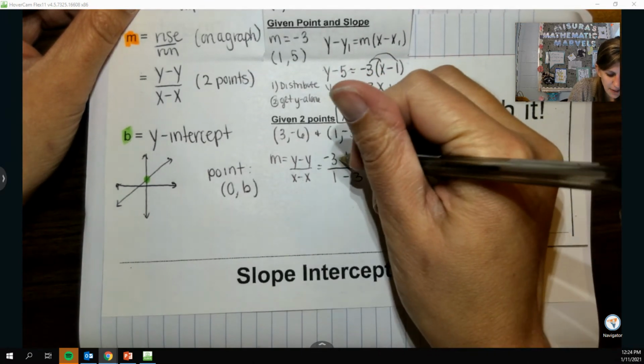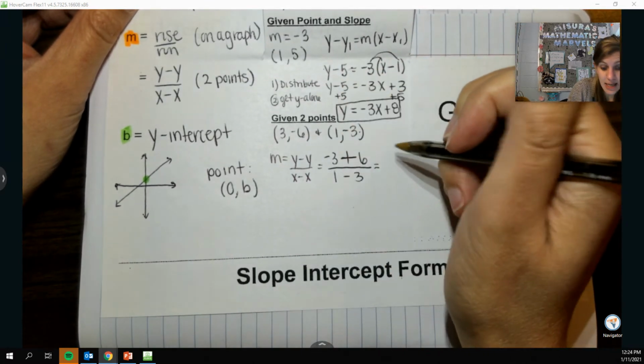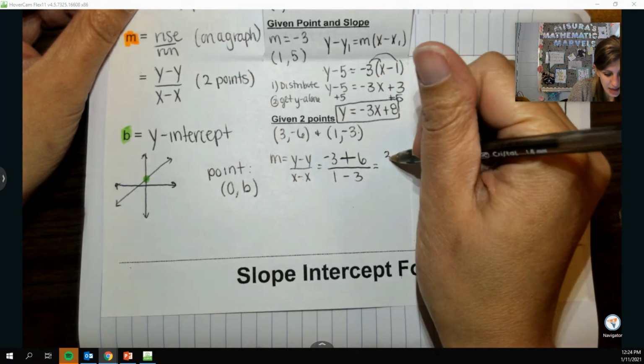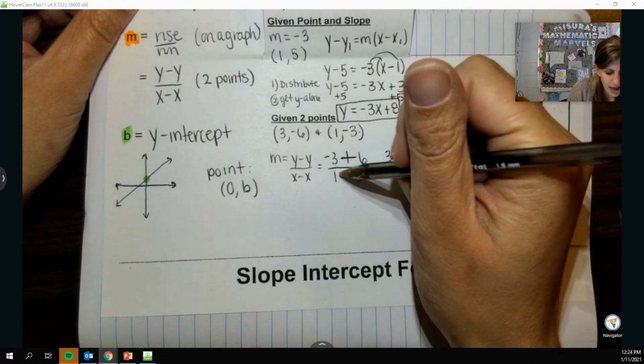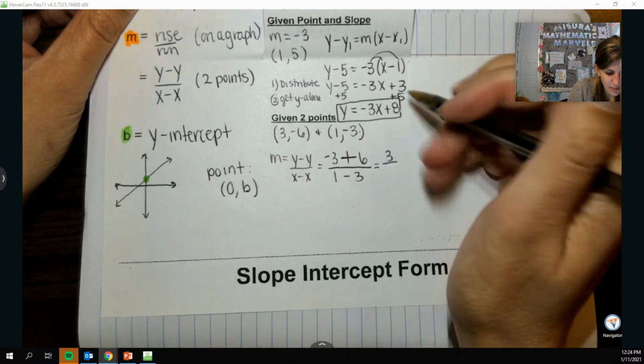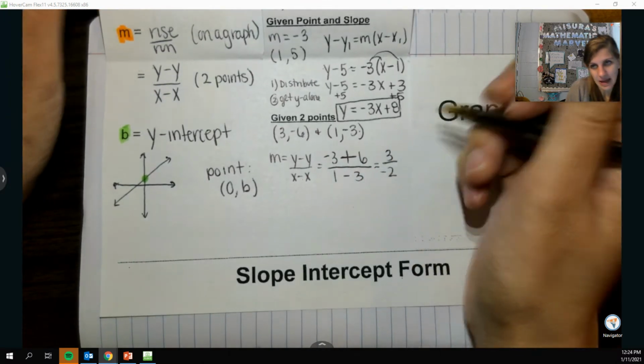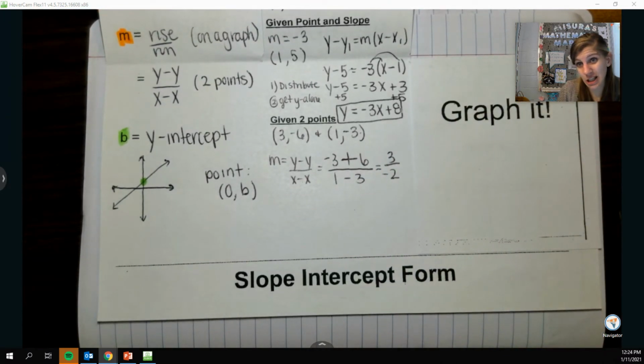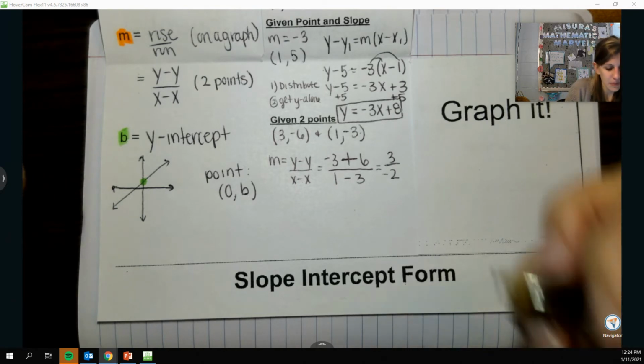And so when I put my double negatives, we get a plus. Negative 3 plus 6 is positive 3. 1 minus 3 is negative 2. And yeah, our slope is a fraction that doesn't reduce, but that's okay.